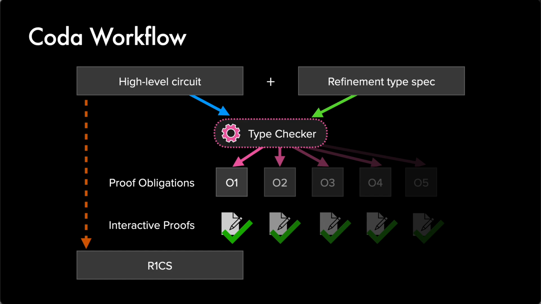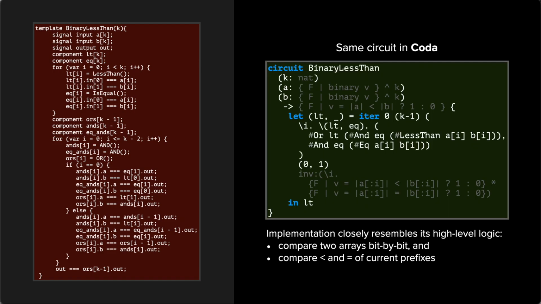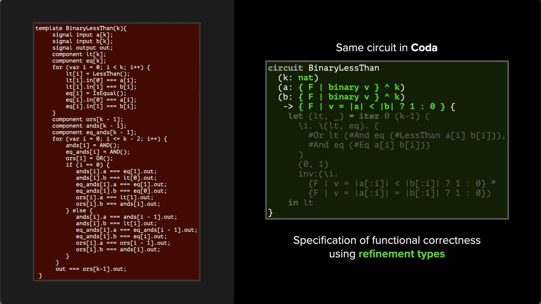Now I will give a very quick example to illustrate this workflow. On the left is the same circuit that we just saw, which expresses the less than computation, and on the right is the same circuit encoded in Coda. The key is that with this high-level language, the developer can more concisely express the intended computation, which closely resembles normal programming.